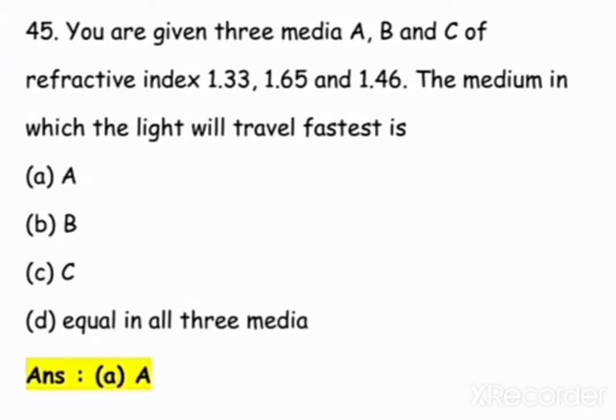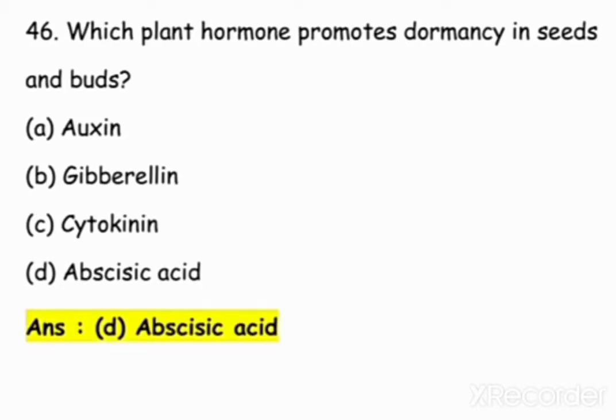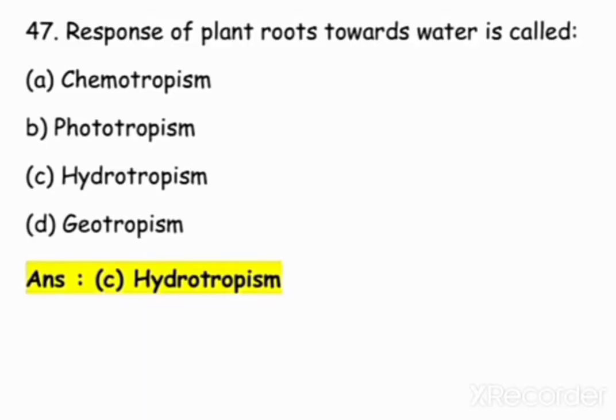You are given three media A, B and C of refractive index 1.33, 1.65, 1.46. The medium in which light travels faster is A. Which plant hormone promotes dormancy in seeds and buds? That is abscisic acid. Response of the plant root towards water is called hydrotropism.